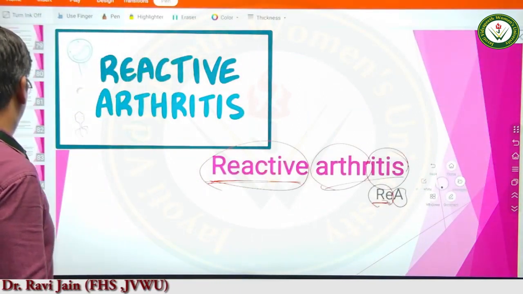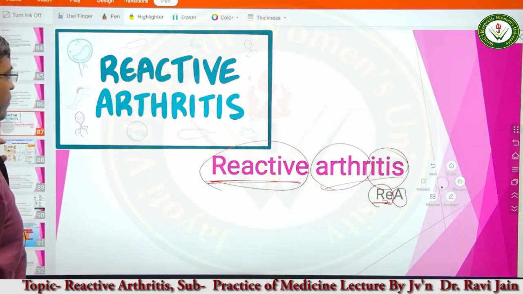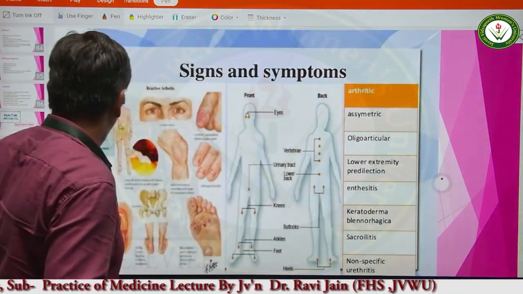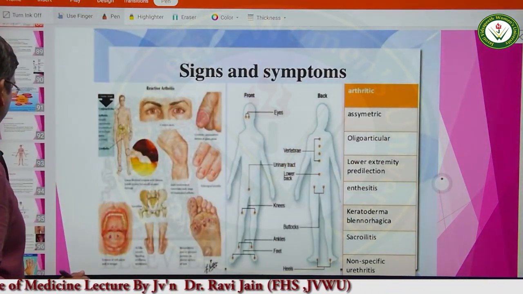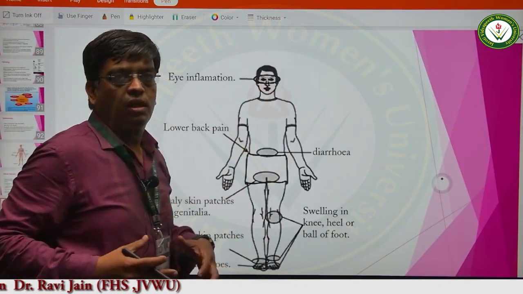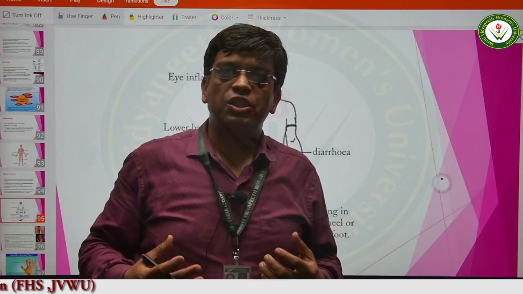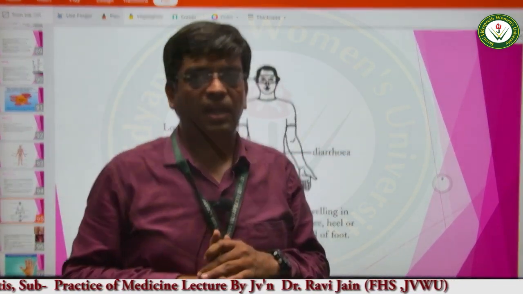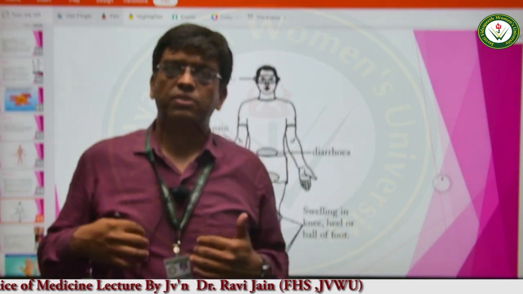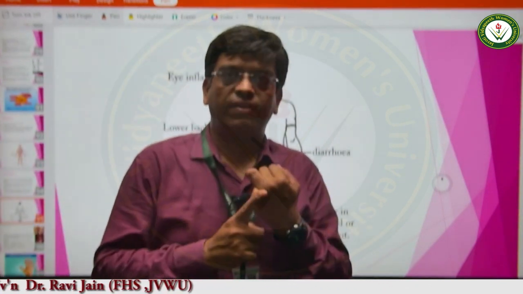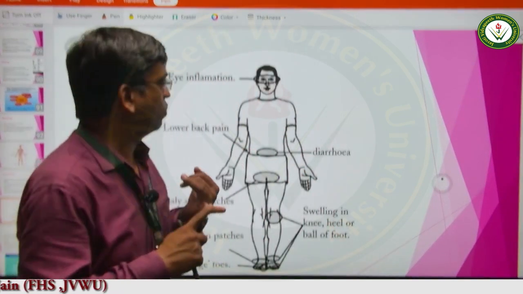Now, what happens in reactive arthritis is that it also has symptoms on the whole body. But mainly, we can see what is affected. There is eye inflammation. The infection or inflammation especially of the GIT tract or the urogenital tract is caused mainly by the ingestion of certain infectious substances or by sexually transmitted disease. Therefore, it affects either the GIT tract or the urogenital tract.